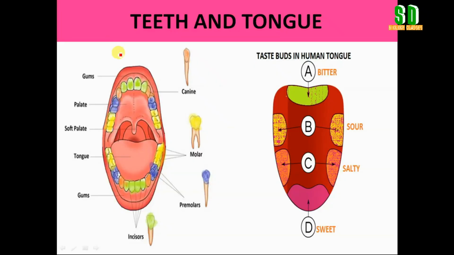Now students, we will know about the types of teeth that we have. We have 4 types of permanent teeth: the incisors, canines, premolars and molars. First of all, we will talk about incisors.